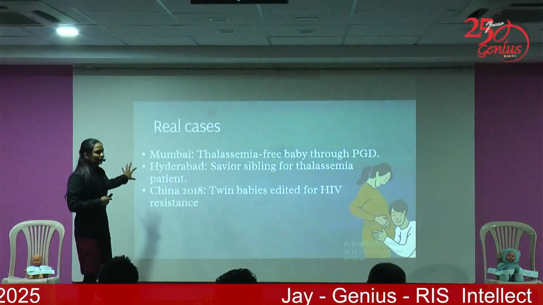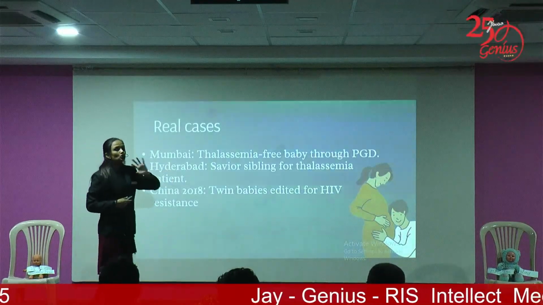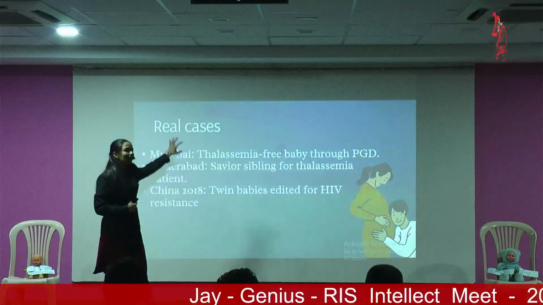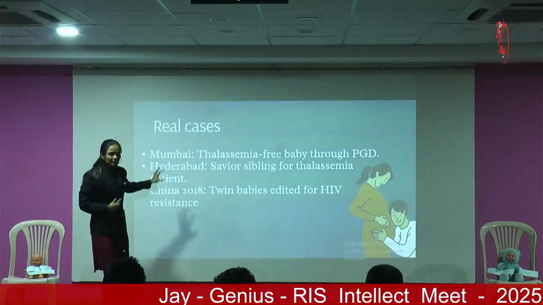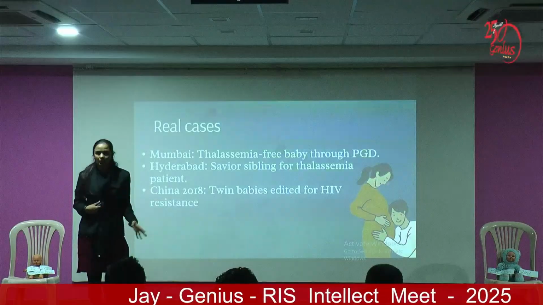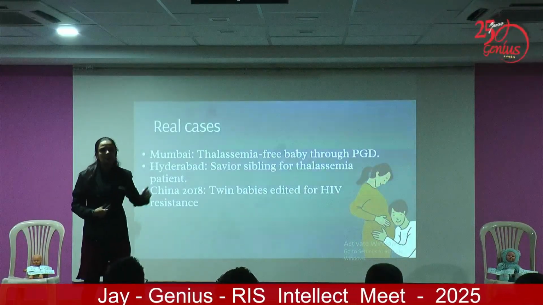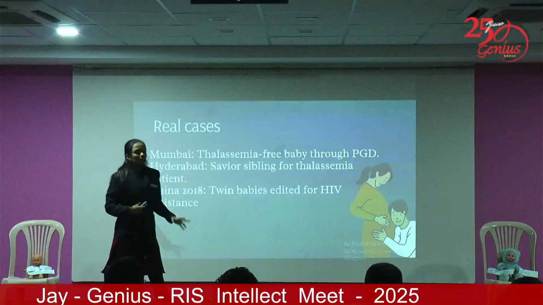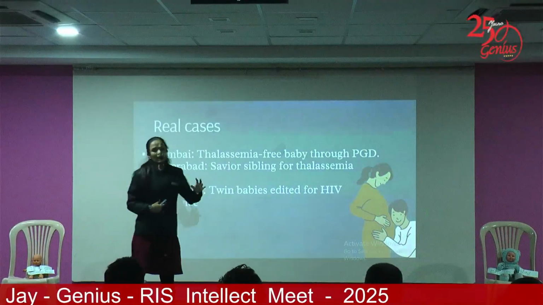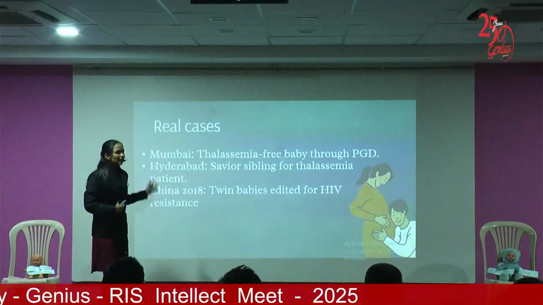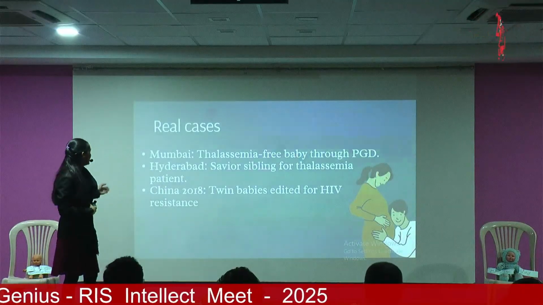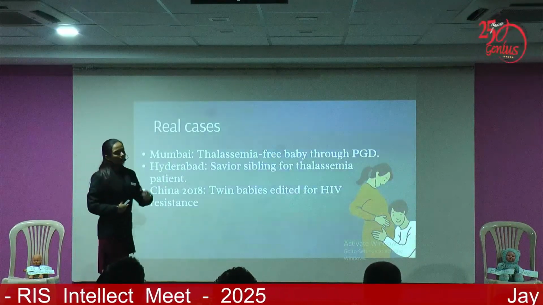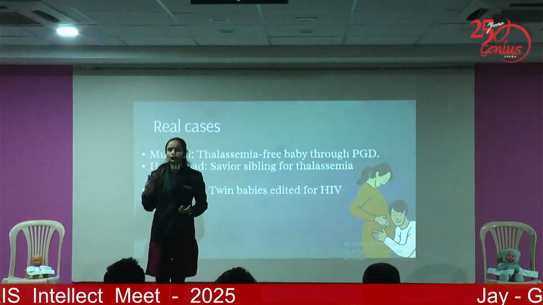Now, real cases. As I am saying, there is no one case of designer baby in India, but these are the cases I am taking as these babies are the disease-free babies. These are not the designer babies, real example. Okay, first, in Mumbai, thalassemia-free baby was produced. With the help of CRISPR technology, thalassemia-free baby were produced. Next, in Hyderabad, sibling of thalassemia patient, and in China, one baby was created which is HIV-free.